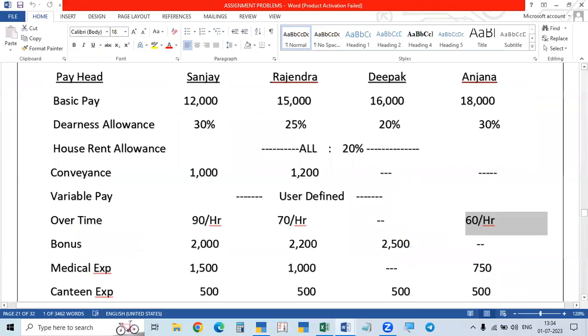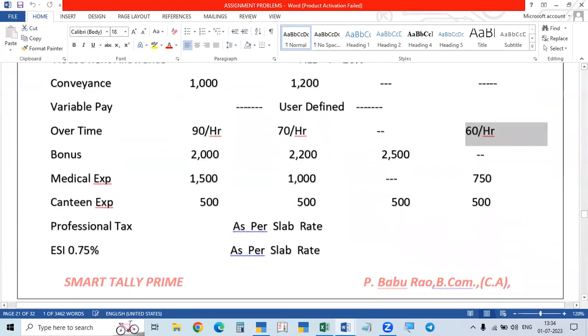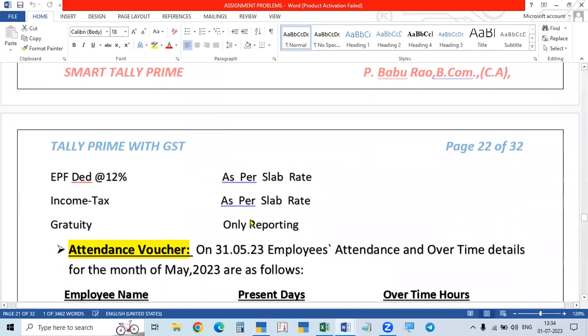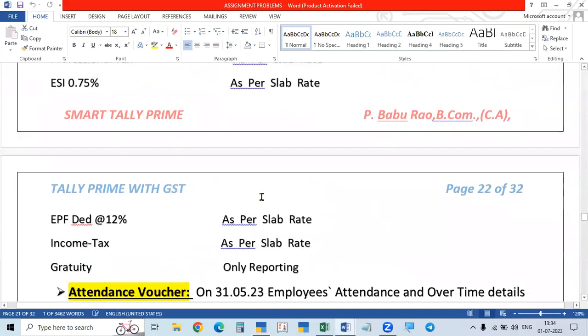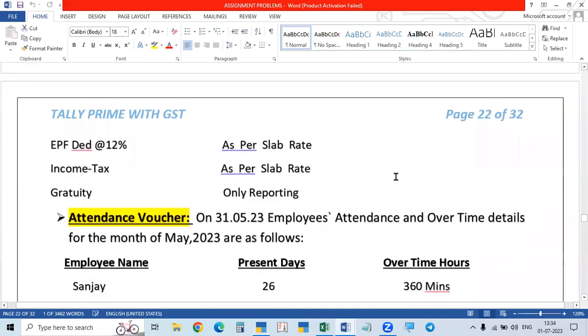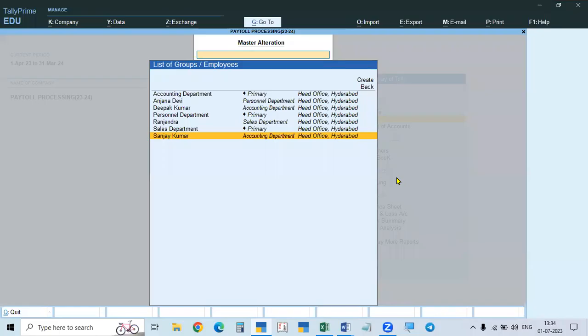Okay. So we have given the pay structure. First, we created all the masters, including pay heads. Then we have given the pay structure, that is different amounts payable. After the pay structure, these are all professional tax and all these things. So we defined the salary.